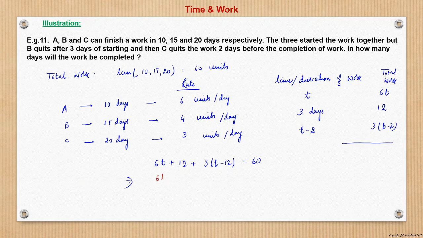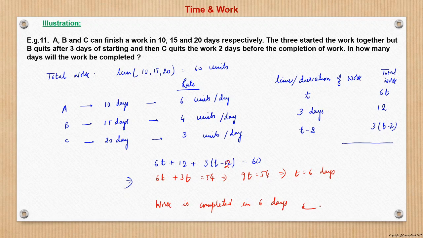So here we can solve this. 60 plus 3t, 12 minus 36 it is, sorry, this is 2 only. So 12 minus 6 is 6, so it becomes 54. So here it is 90 is 54, so t becomes 6 days. So that means in how many days will the work be completed? So work will be completed in 6 days, right?